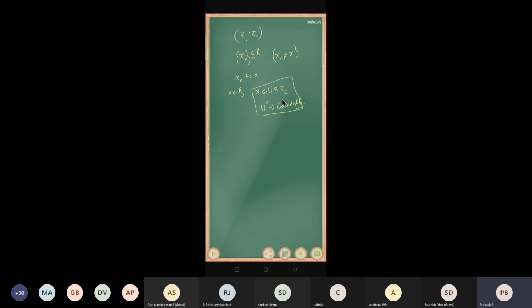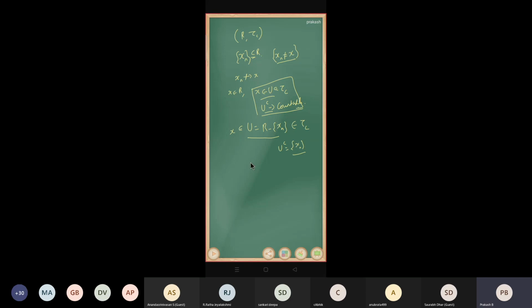Okay, so this is a property of the neighborhood of x. So now I want to show that it does not converge. So I want to construct an open set. I'm going to construct the open set U equal to R minus {xn}. Its complement is {xn}, that is countable. Therefore, this U belongs to tau c, right? So I have a neighborhood of x. It contains x, right? Because just look at that, xn is not equal to x. So we are eliminating only the xn, not x. Therefore it contains x. Therefore U is a neighborhood of x.